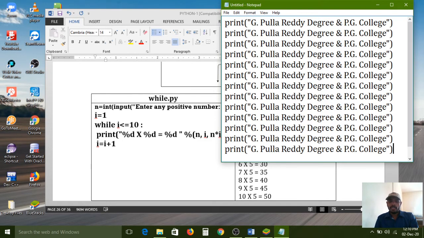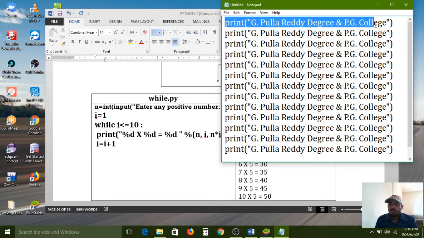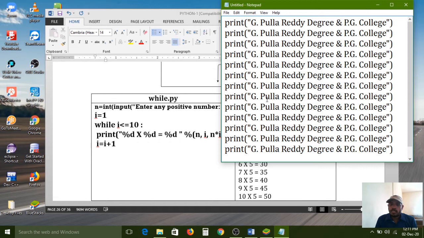So the interpreter will read the first line, then this line will print as output on the screen, and the next line will be read. Whatever statement we have written in between double quotes will appear on the screen. Like that, 10 times it will read the print function, and whatever string we have configured, all those strings it will represent on the screen in output format.